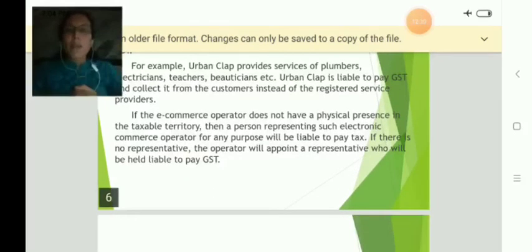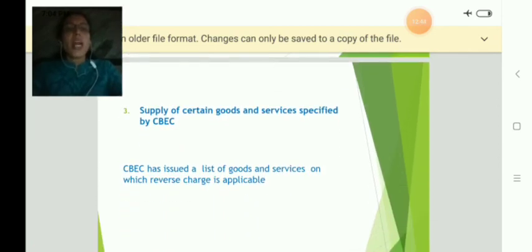Okay, sometimes these e-commerce operators may not have their physical presence in a particular state, but they provide the services to that particular state, right? In such cases, what these e-commerce operators should do is appoint one agent in that particular state. If that agent is not there, then he should appoint any representative who will be held liable to pay the GST.